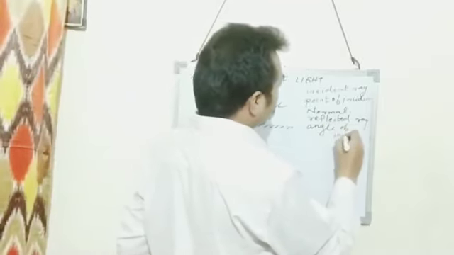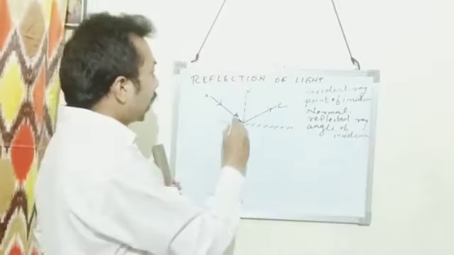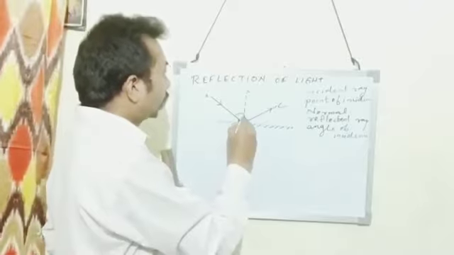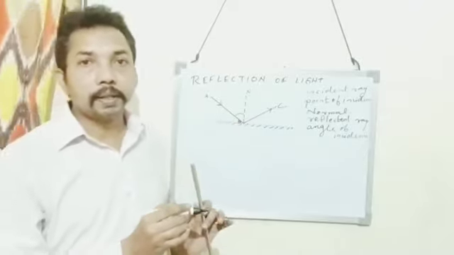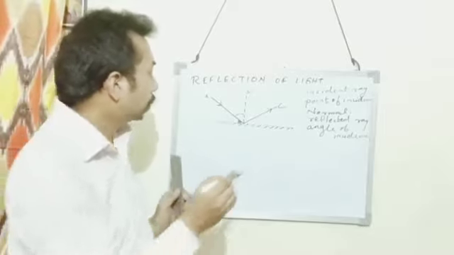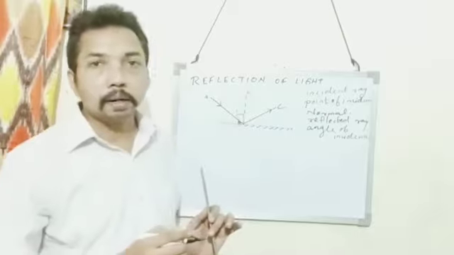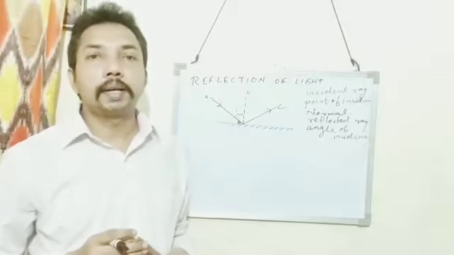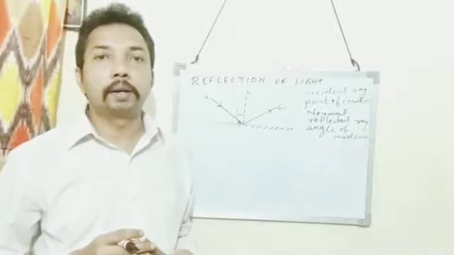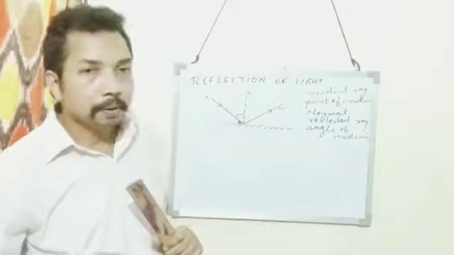Angle of incidence is the angle between the incident ray and the normal. The angle between the incident ray and the normal is called angle of incidence. So here angle ABN is the angle of incidence.